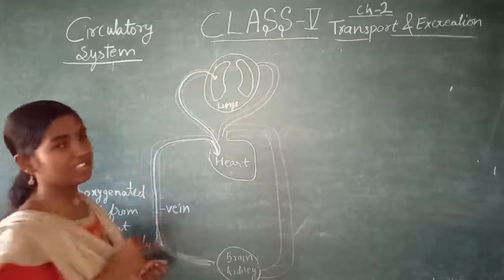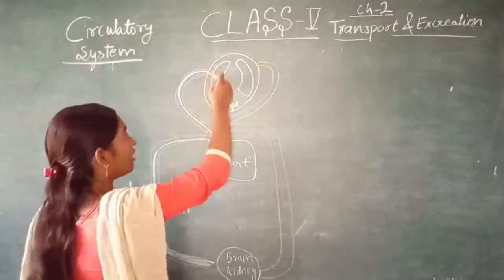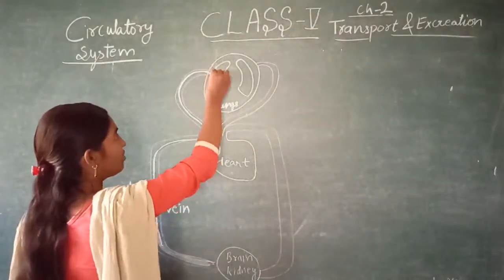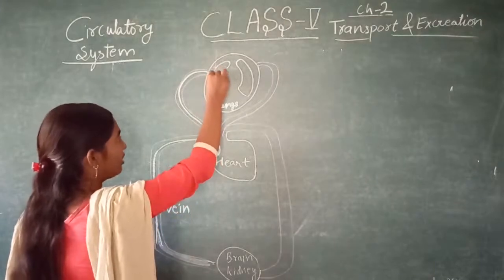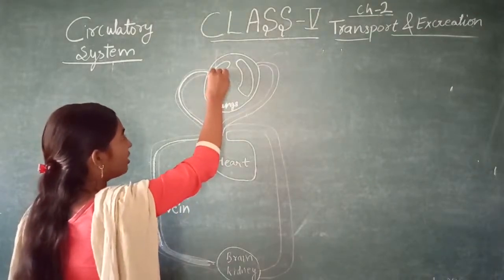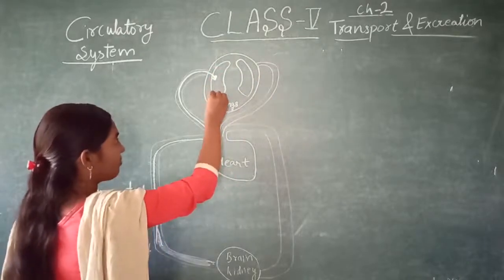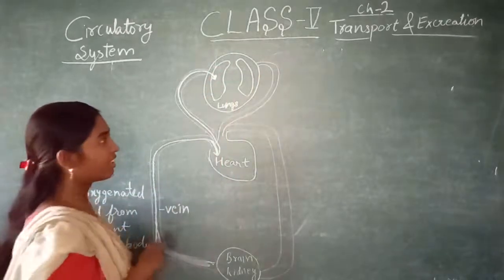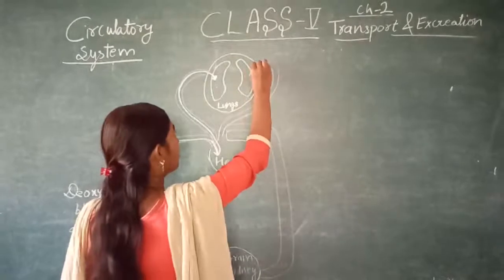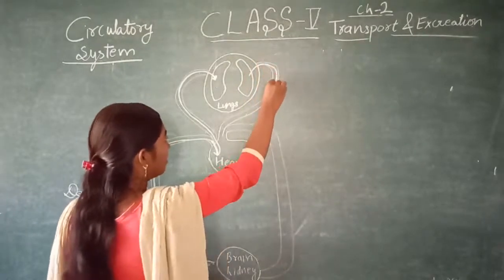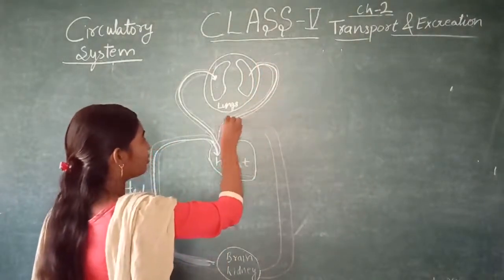As we have seen, oxygen is present here, and this blood has carbon dioxide. So this blood will release carbon dioxide, pick up oxygen and become pure blood. Now this blood will come out through here and again come to the heart.